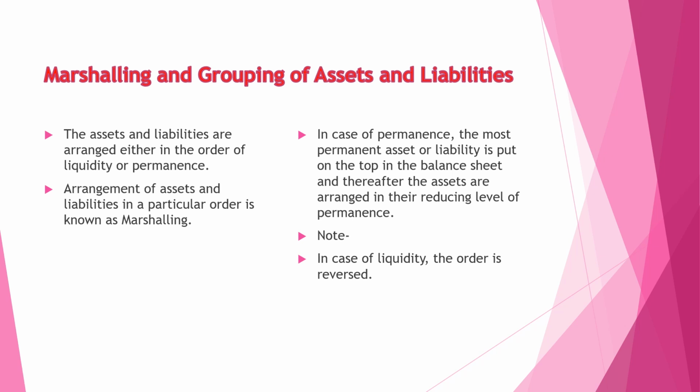In case of permanence, the most permanent assets or liabilities are put at the top in the balance sheet, and thereafter the other assets, that is the current assets, are shown and arranged in their reducing level of permanence. Here a note is provided. In case of liquidity, the order is reversed. We show the liquid assets at the top and the permanent assets below.